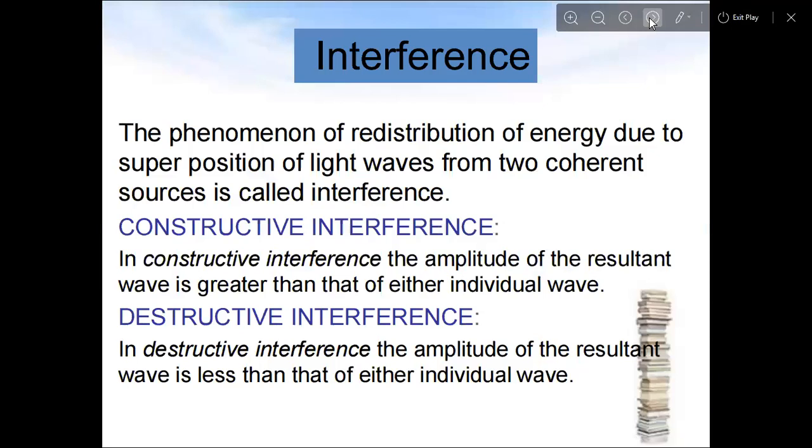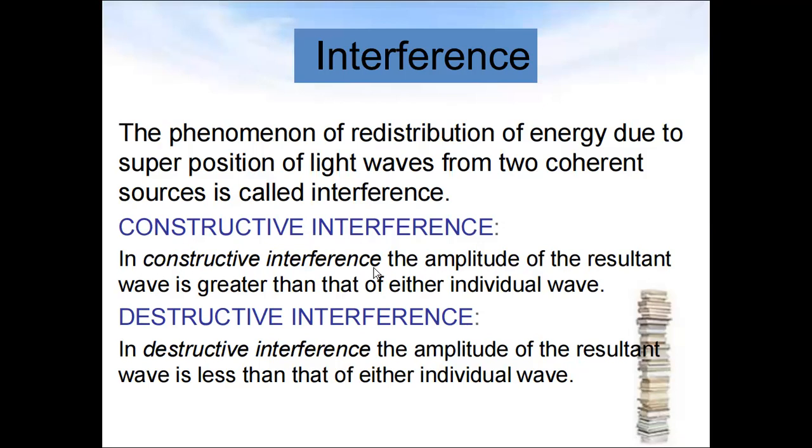So now we are talking about interference. What is interference? The phenomenon of distribution of energy due to superposition of light waves from two coherent sources is called interference. This is the definition of interference. So there are two types of interference: one is constructive interference and another is destructive.